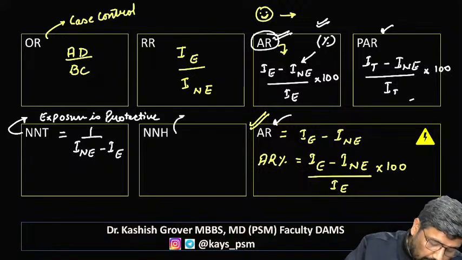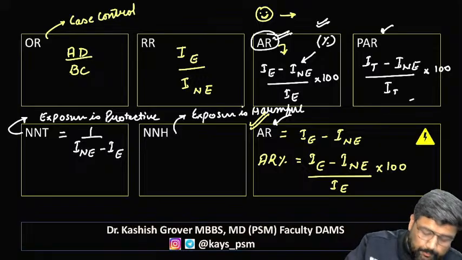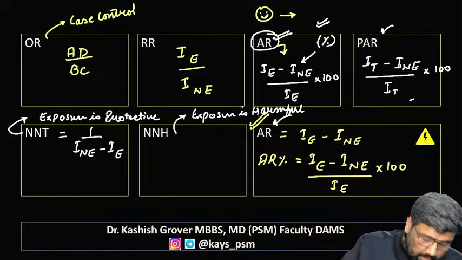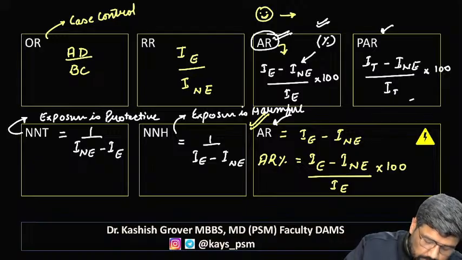Number needed to harm is calculated when exposure is harmful. Now, what is number needed to harm? 1 divided by incidence among exposed minus incidence among non-exposed.